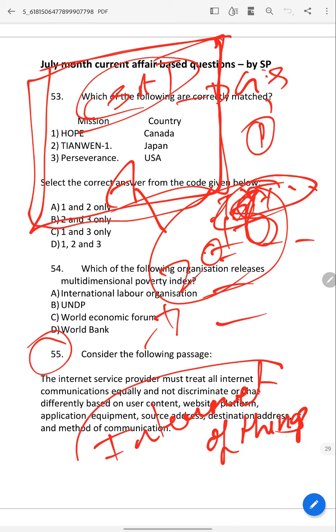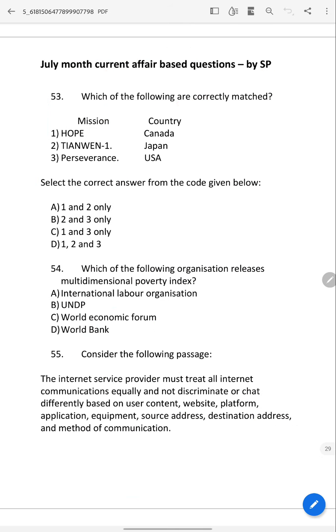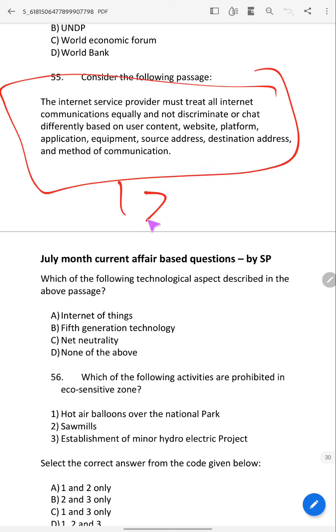At that time, the Internet of Things was in the news. So UPSC asked about this definition and working in a paragraph to check whether you know about this technology or not in 2018. Like that, I also framed a question today, because one thing is in the news.